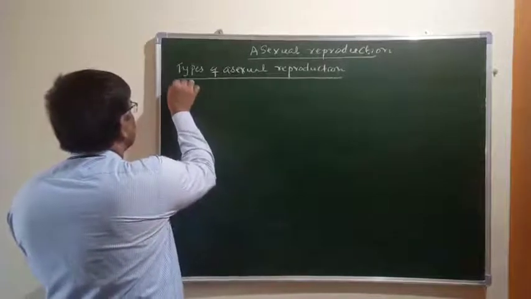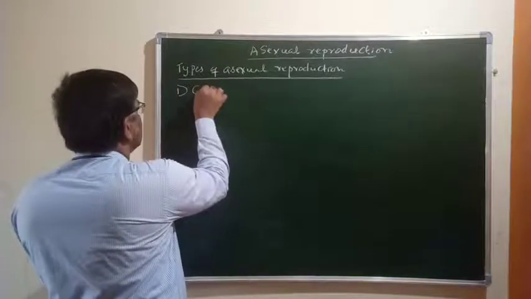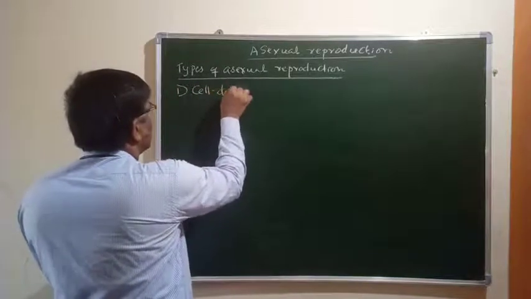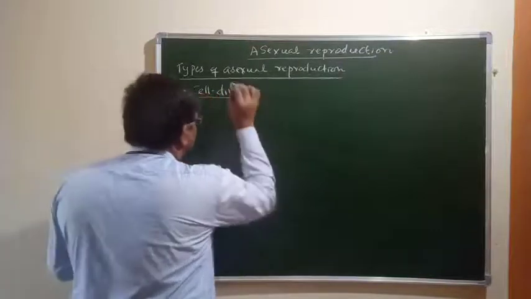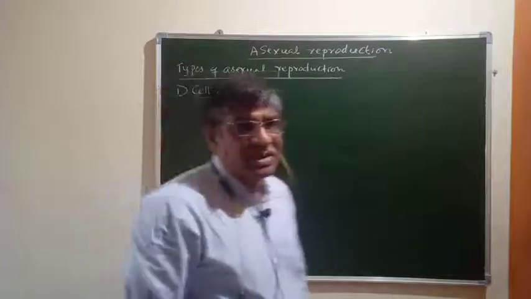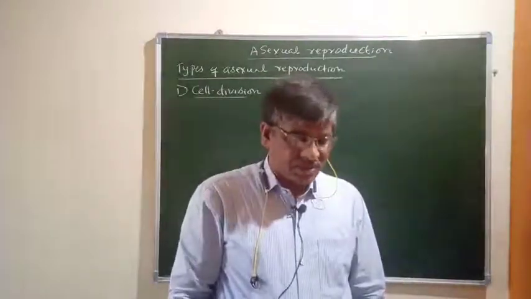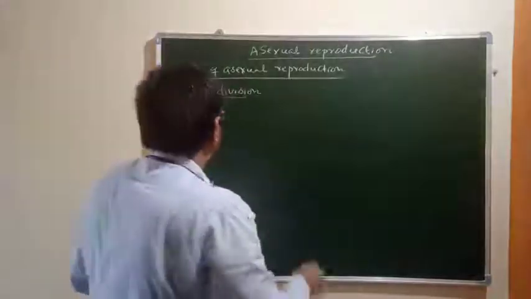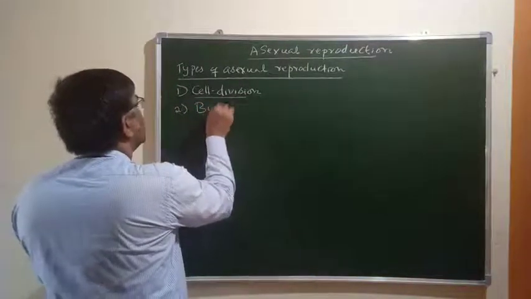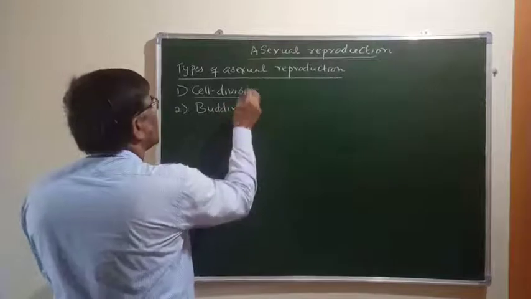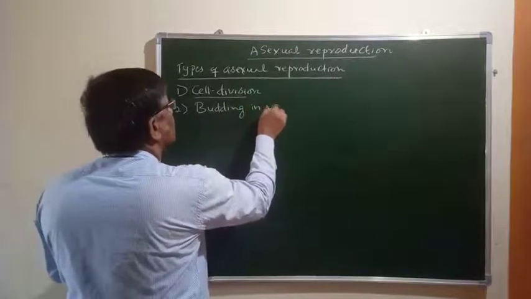One is cell division. When a cell divides, it becomes a type of reproduction in some organisms. Next one is budding in yeast.